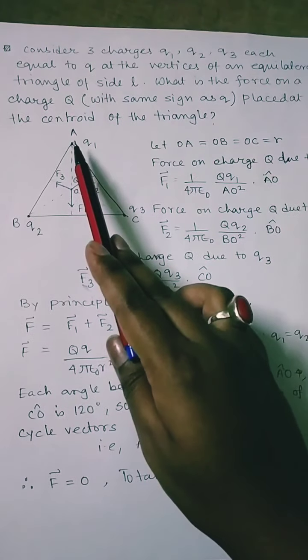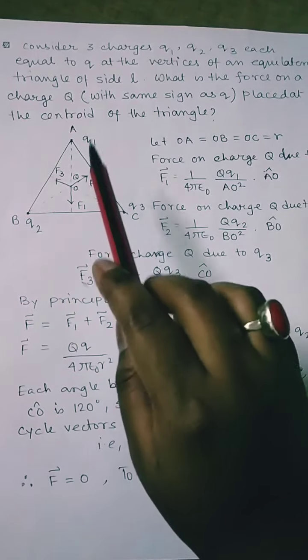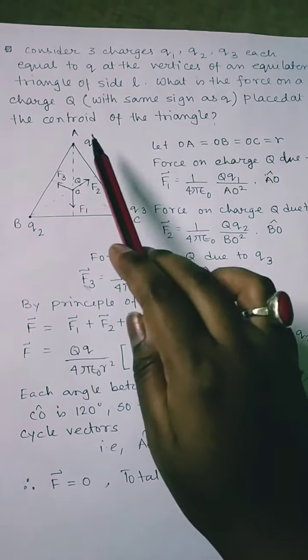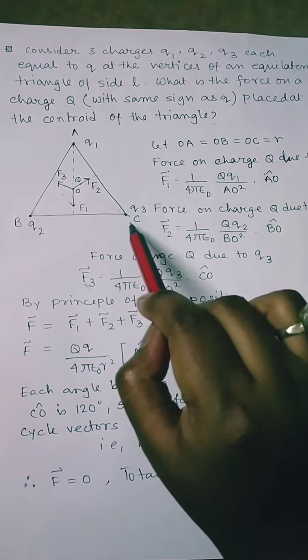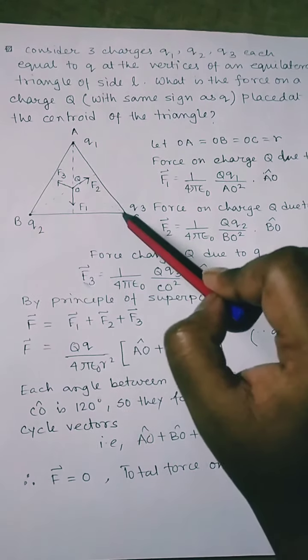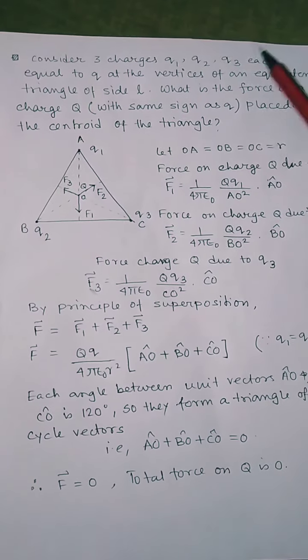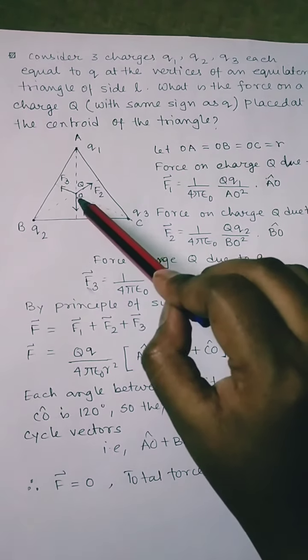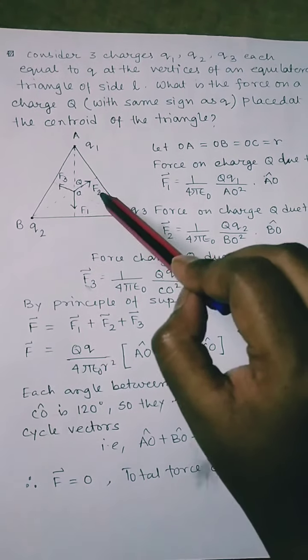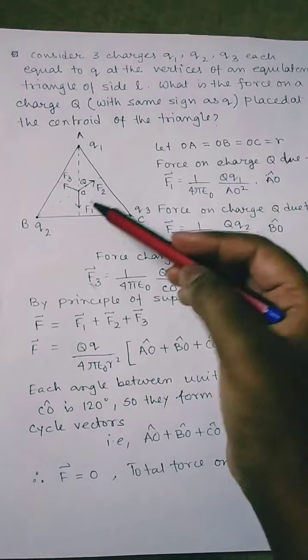We have named the triangle A, B and C, and we have placed the charges at the corners of the triangle, that is q1, q2 and q3. They are saying this triangle is of side L. All the sides are of length L, and one charge capital Q is placed at the centroid of the triangle. This is not the center of the triangle, this is the centroid of the triangle.